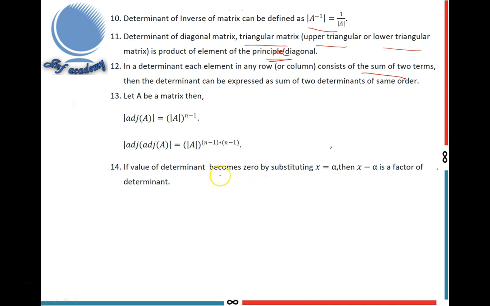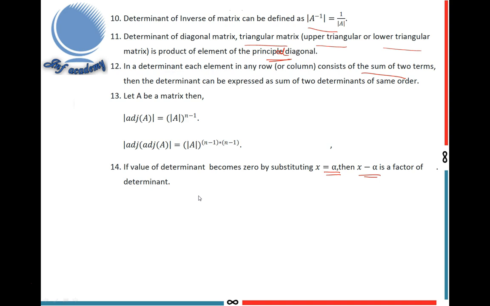If the value of a determinant becomes 0 by substituting x equal to alpha, then x minus alpha is a factor of the determinant. This is the 14th property. These are the properties of determinants, and these are the main concepts of the matrices and determinants topics.